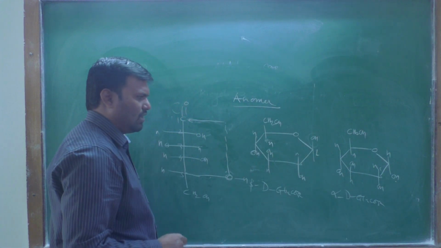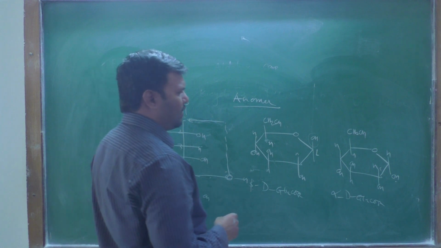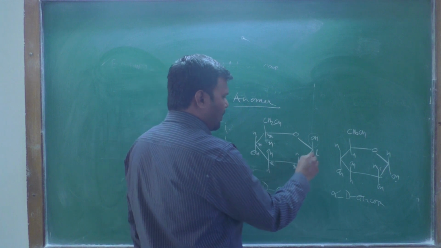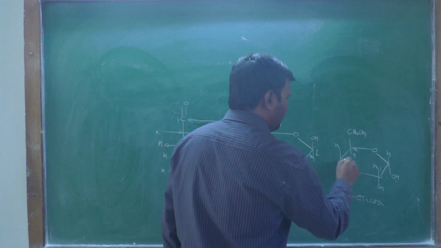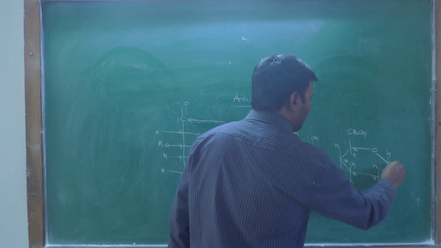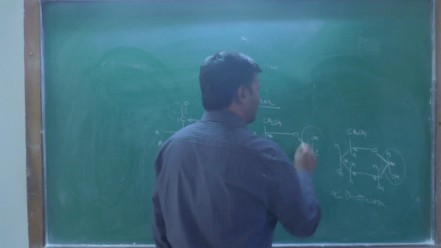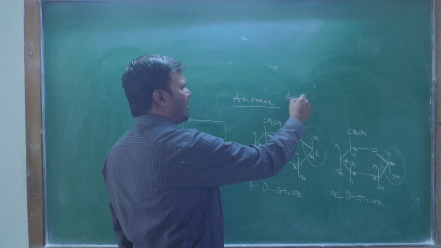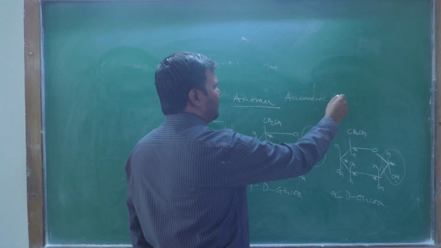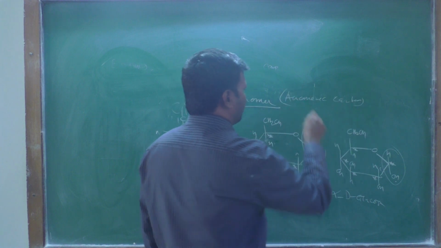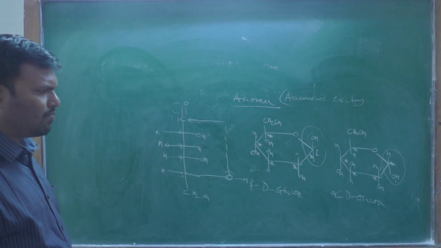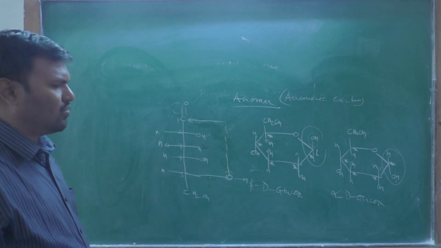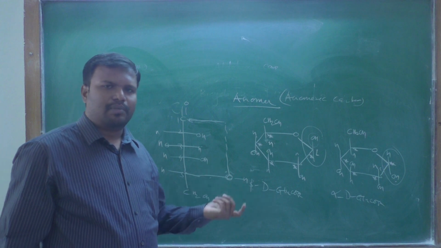When you compare the configuration, these are the chiral centers, and all these chiral centers have the same configuration; only one configuration is changed, at the C1 carbon. Therefore, these are anomers. This carbon is the anomeric carbon, and these compounds are anomeric compounds. This is about pyranose or hemiacetal compounds.